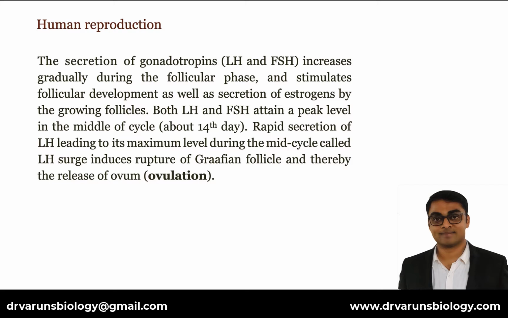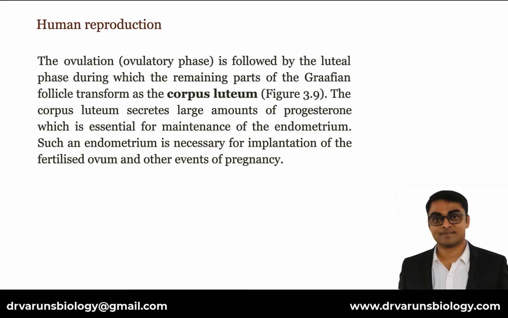Both LH and FSH attain a peak level in the middle of the cycle, about the 14th day. Rapid secretion of LH leading to its maximum level during the mid-cycle, called LH surge, induces rupture of the Graafian follicle and thereby the release of the ovum, which is ovulation. The ovulatory phase is followed by the luteal phase, during which the remaining parts of the Graafian follicle transform into the corpus luteum.